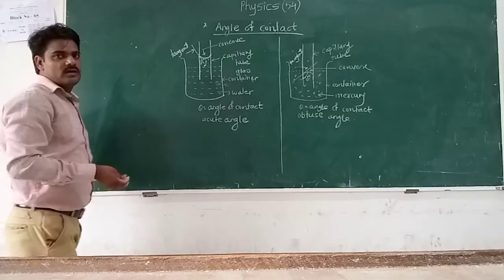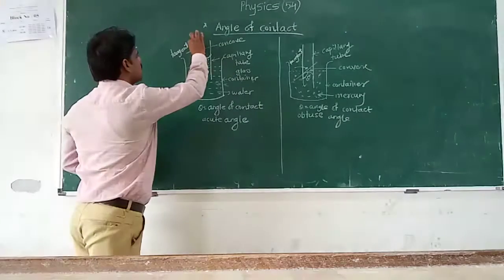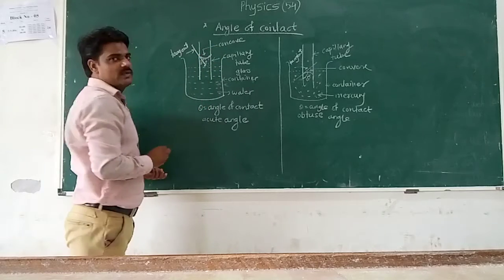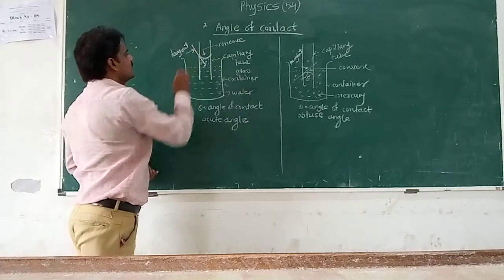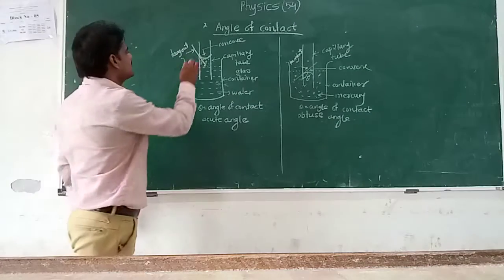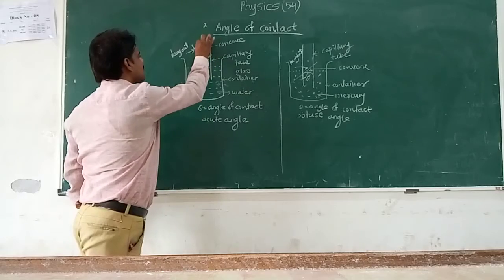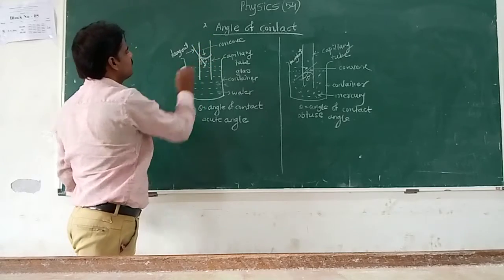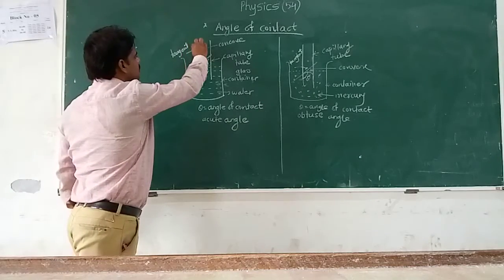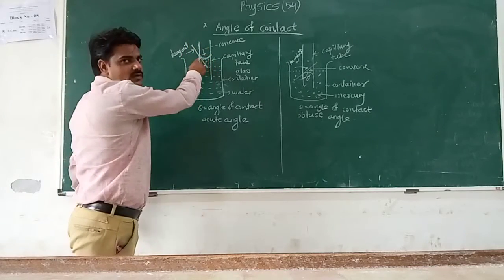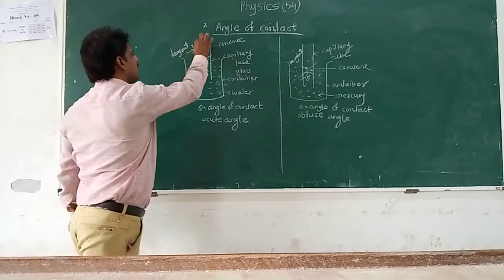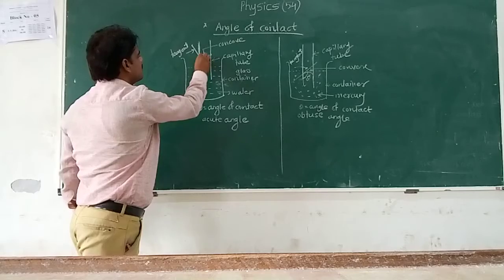If we draw the tangent at the curved part of the meniscus, it makes an angle with the wall of the capillary tube. This tangent is drawn at the curved part of the liquid surface at the point of contact, with the wall of the container.